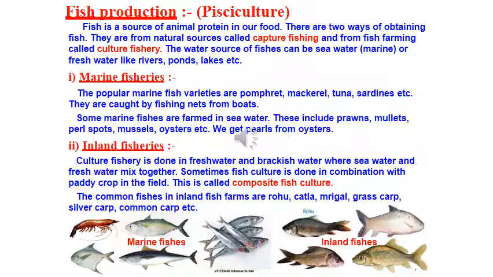So different fishes will be given hormonal injections, and then those fishes will ovulate, and then pure fish seed can be collected, because pure fish seed cannot be collected in the wild. But yes, when we are doing a composite fish culture system, we can do that. To overcome this problem, ways have now been worked out to breed these fish in ponds using hormonal stimulation. This has ensured the supply of pure fish seed in desired quantities. That's very important because it is also in high demand.